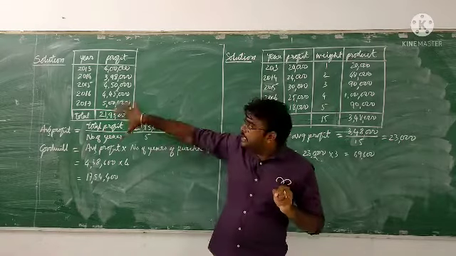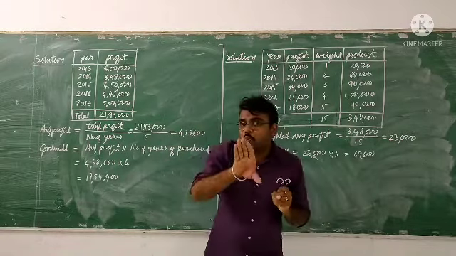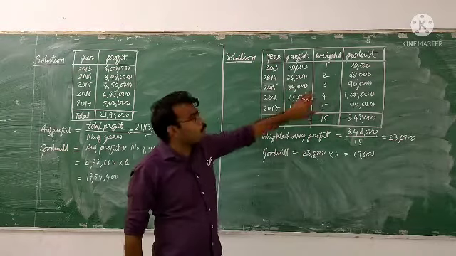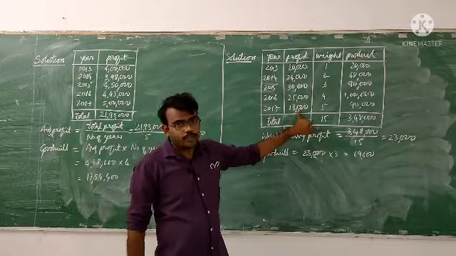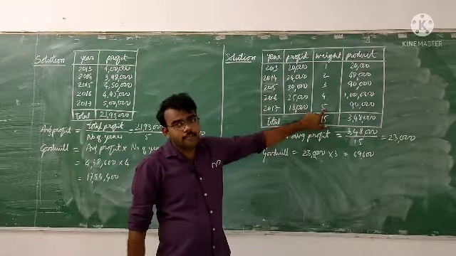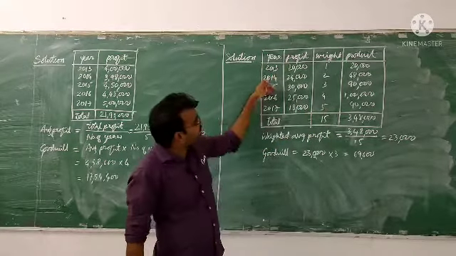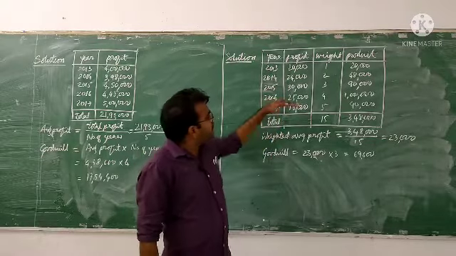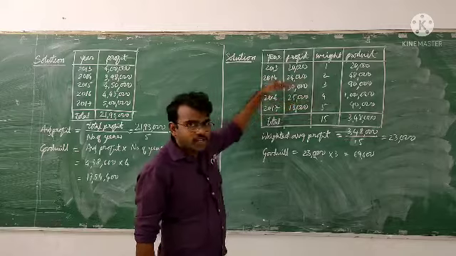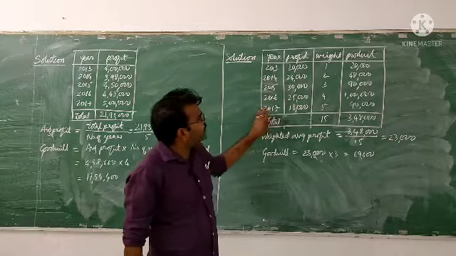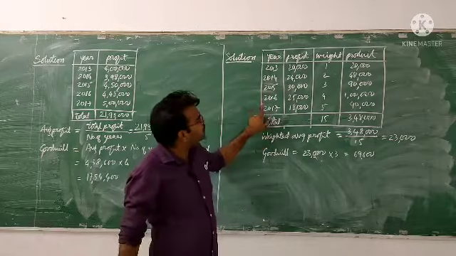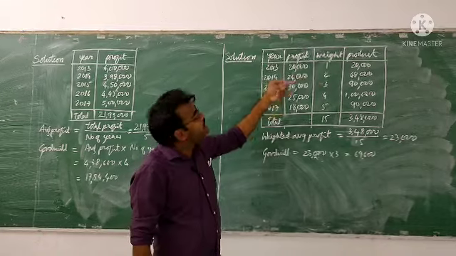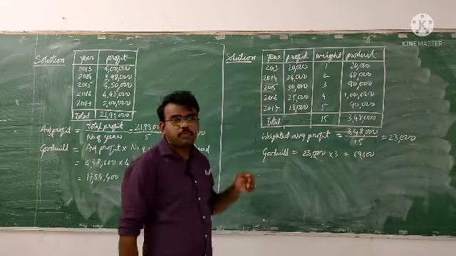But unlike the simple average, I am not giving importance to a particular year there. Overall I am taking the profits, but here I am giving more weight to the latest profit. In the sense, I am giving 50% weightage, just as an example, out of 115. Out of these 5 years of profit, I am giving more weight or more importance to the 2017 profit, a bit less importance to the 2016 profit, and still less importance to the 2015 profit.